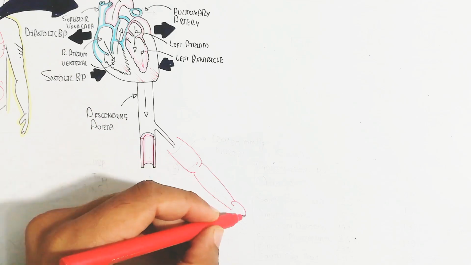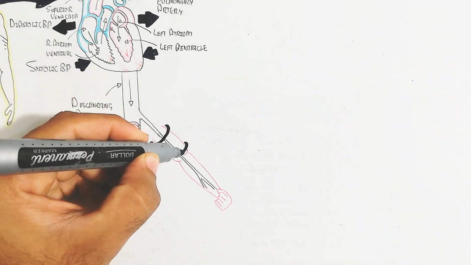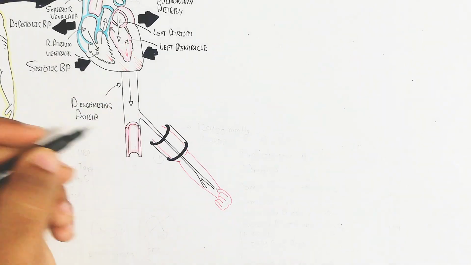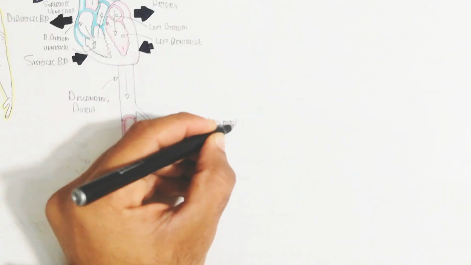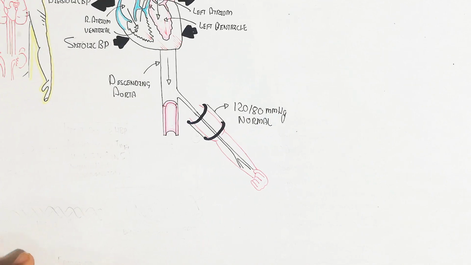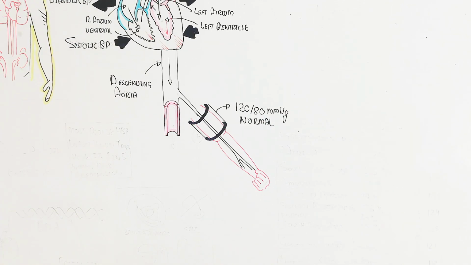Anyhow, let's begin to understand the normal blood pressure. Normal blood pressure is 120 over 80 millimeters of mercury. It means 120 is the systolic while 80 is the diastolic blood pressure, measured normally.